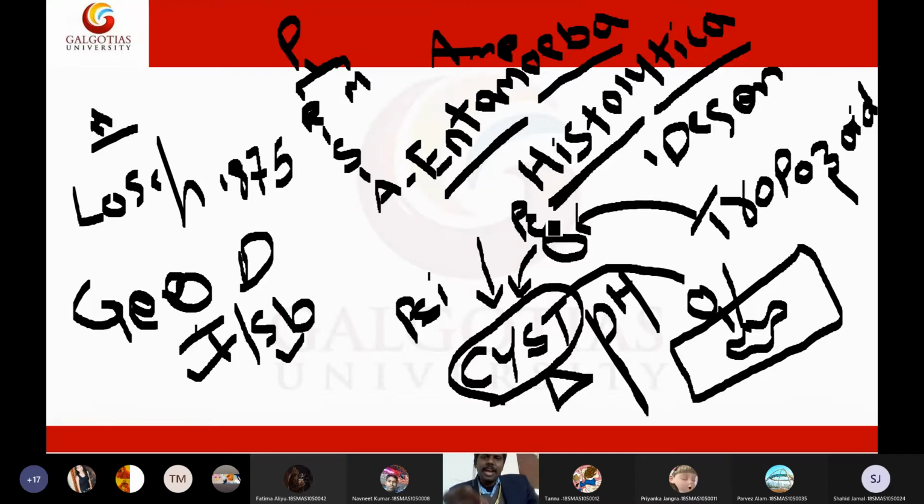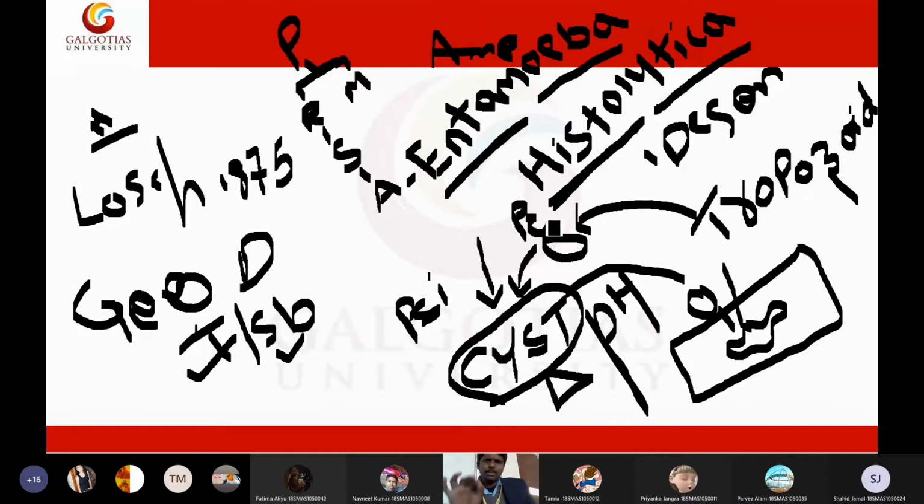The habitat of Entamoeba histolytica is the mucosa and submucosa of the large intestine. Now, I want to tell one more important thing. Usually, parasites have humans and other organisms as hosts, maybe a pig or something like that. What are the hosts for Entamoeba histolytica? There is only a single host, and that is humans. Humans are the only host, both definitive and intermediate.